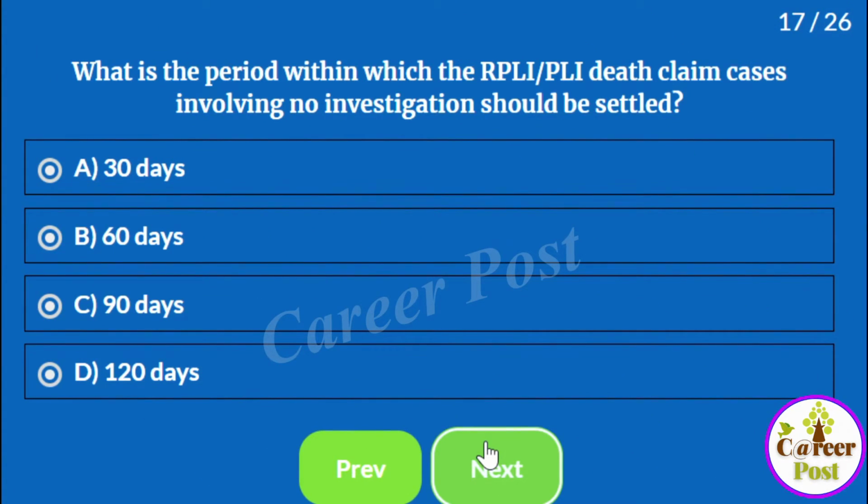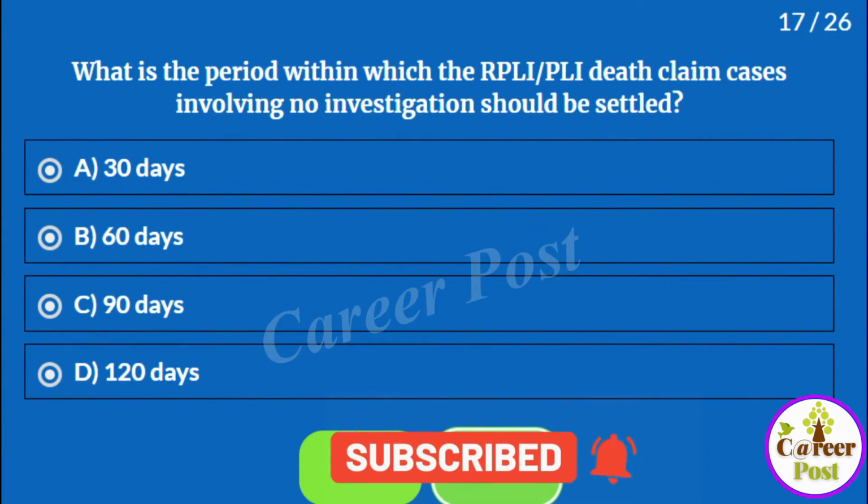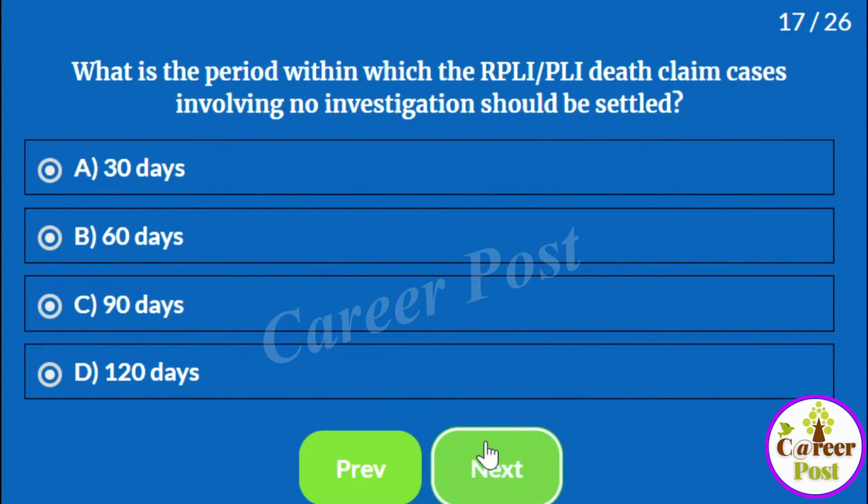What is the period within which the RPLI PLI death claim cases involving no investigation should be settled? Suppose there is no investigation, meaning the death occurs beyond 3 years, that is, an insured dies after paying premiums beyond 36 months. Such death claim cases are said to be involving no investigation.